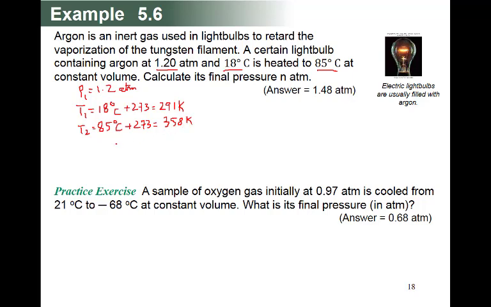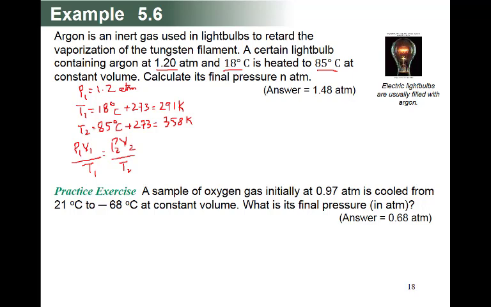Then our formula will be here, and let me teach you one thing. If you take the general gas equation, P1 V1 upon T1 is equal to P2 V2 upon T2. In this bulb, the volume remains the same.